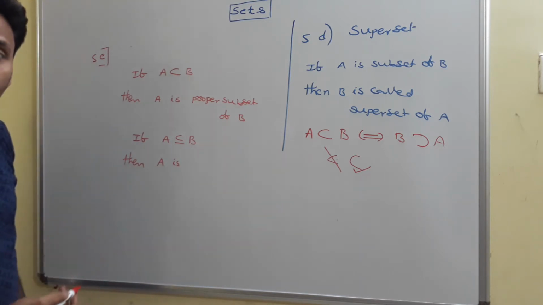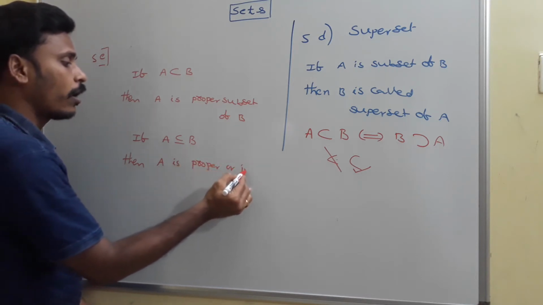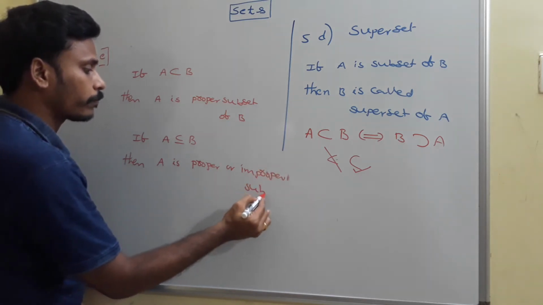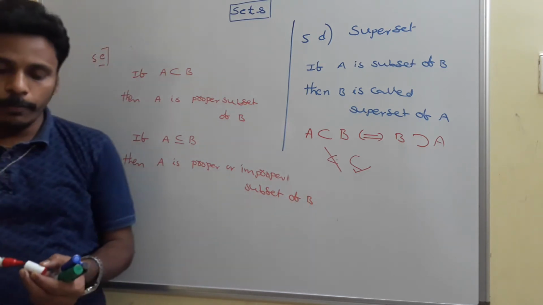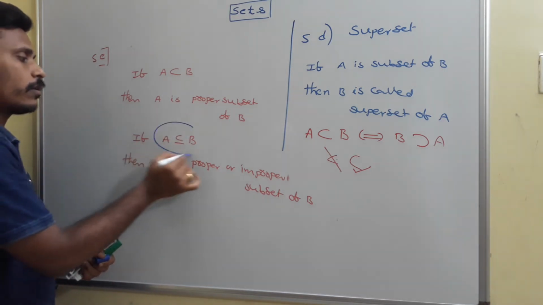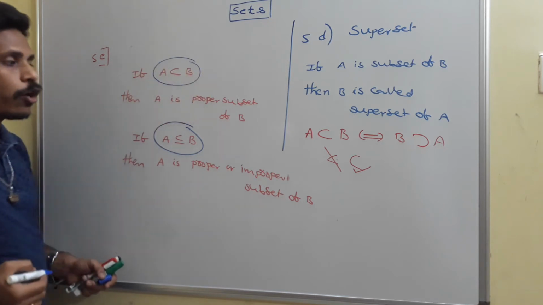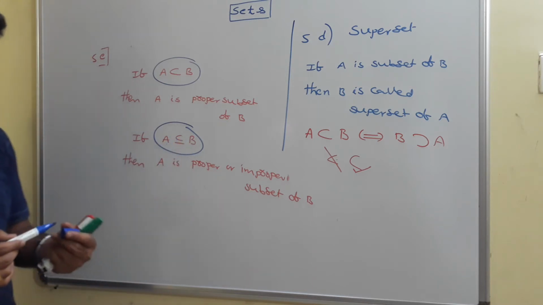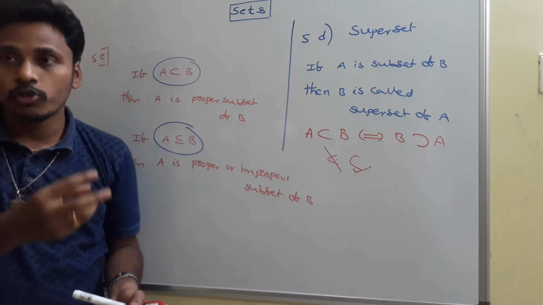A may be proper or improper, so A is either proper or improper subset of B. If you don't know about a subset whether it is proper or improper, then you need to use this particular notation. And if you surely know it as a proper subset, then you need to use this particular notation. Once again, A is subset or equals to B in the sense every element of A is in B, and sometimes A is equals to B also.